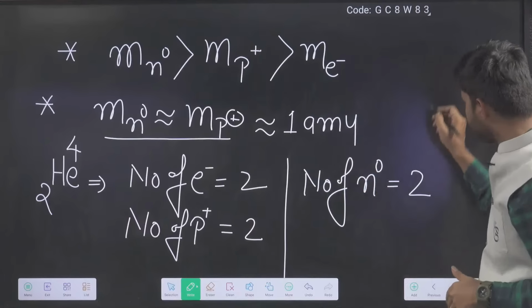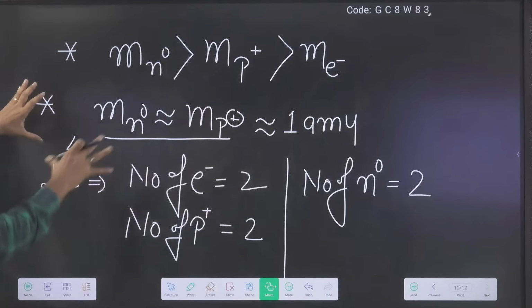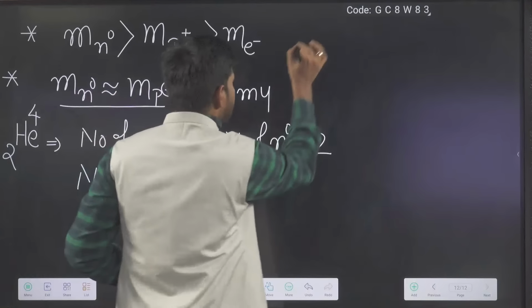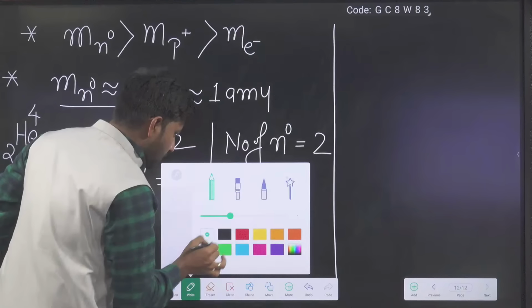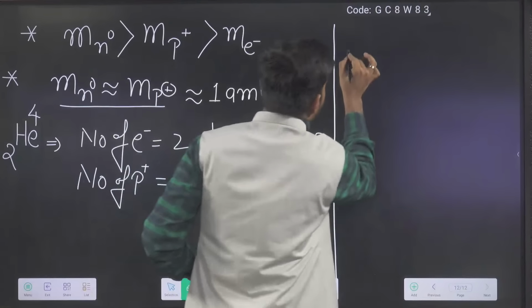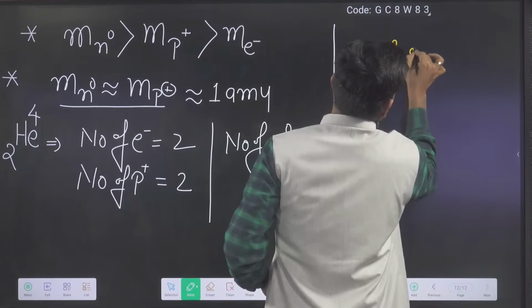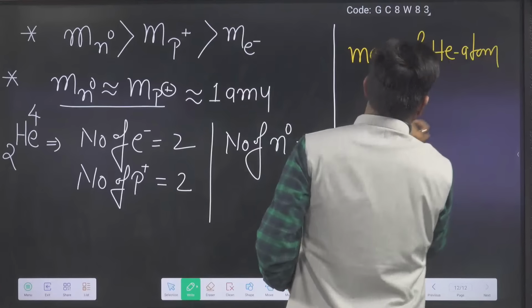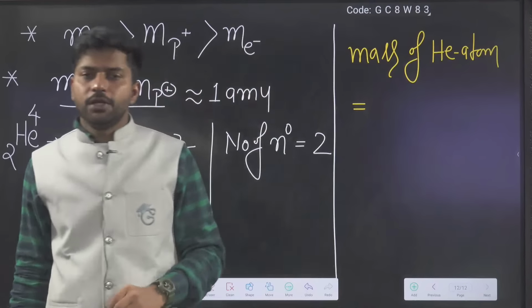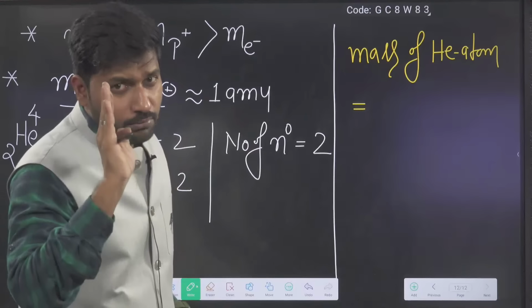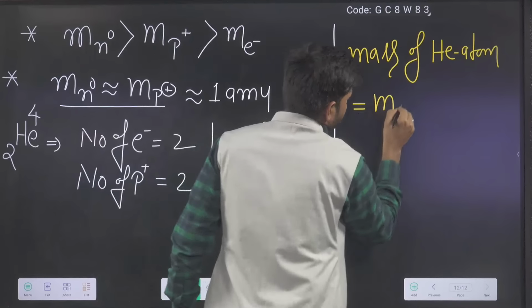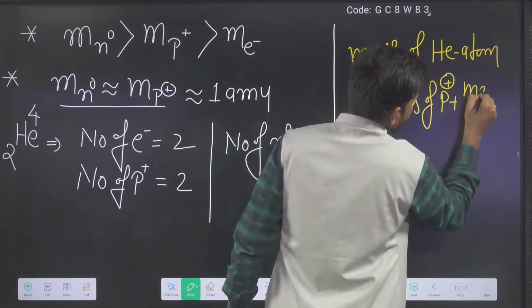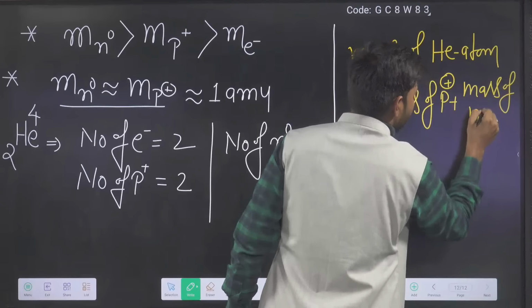Observe. With respect to this data, we can easily say the mass of helium atom equals mass of protons plus mass of neutrons.